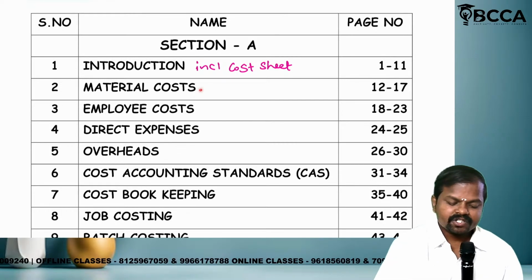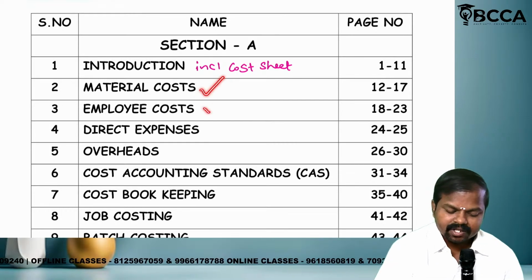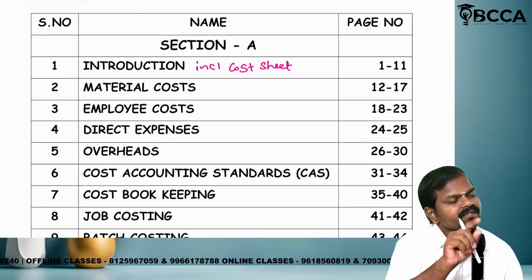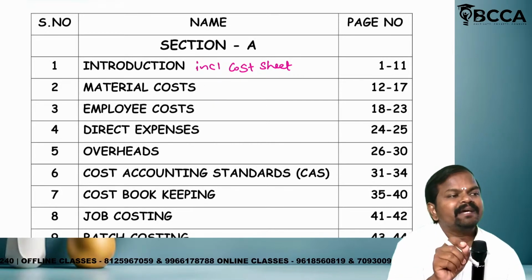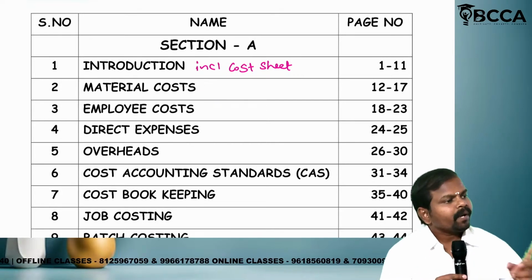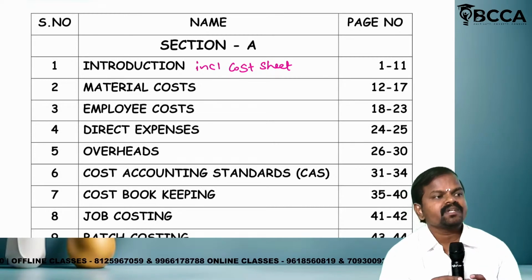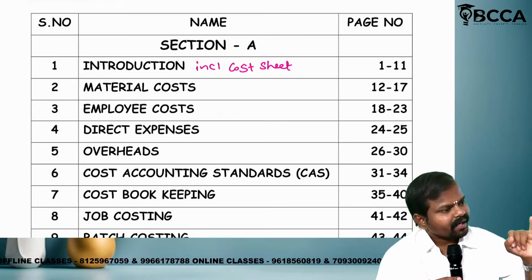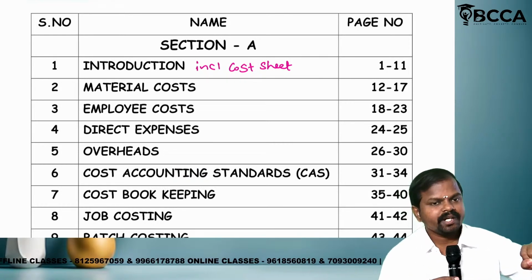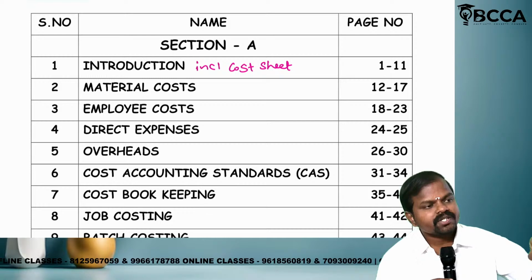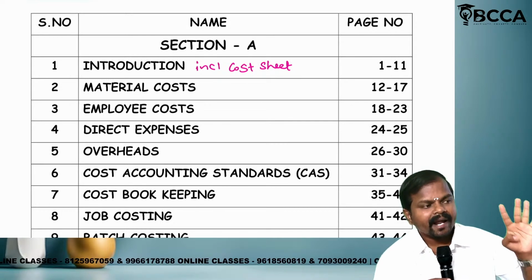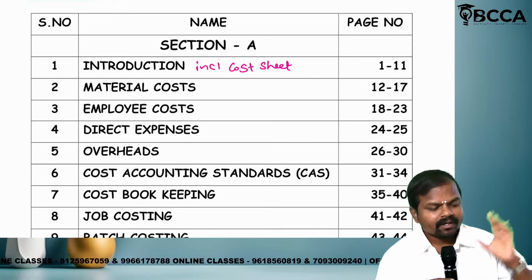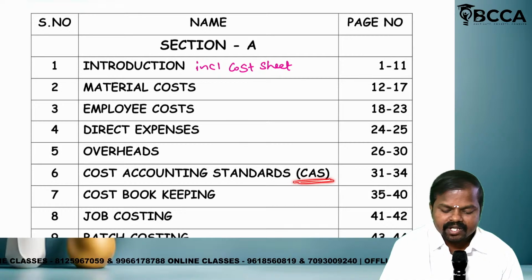Okay. Next, material cost. Next, employee cost. Sometimes we can call it labor costing. Employee cost is also known as labor cost. Next, direct expense. Next, overheads. So introduction including cost sheet. Next, material costing, labor costing, direct expense costing, overhead costing, cost accounting standards. What?